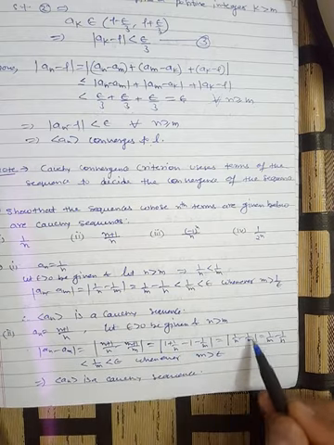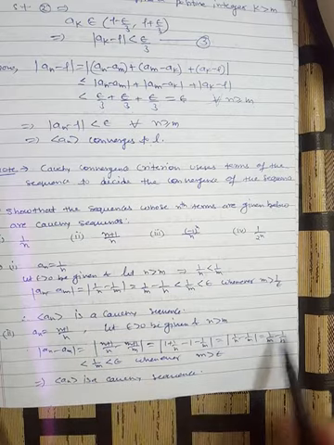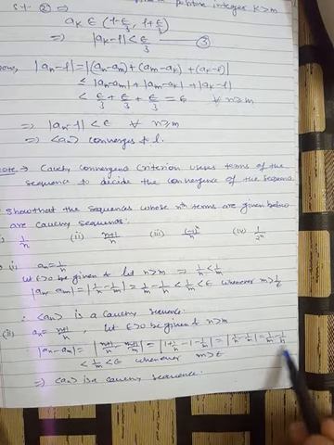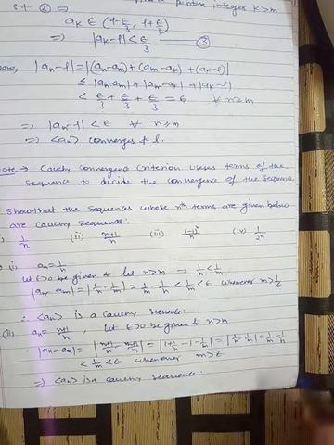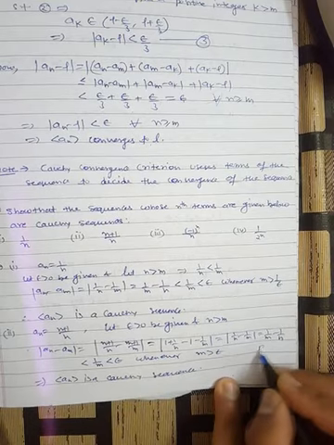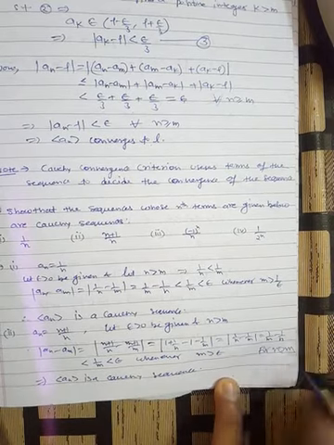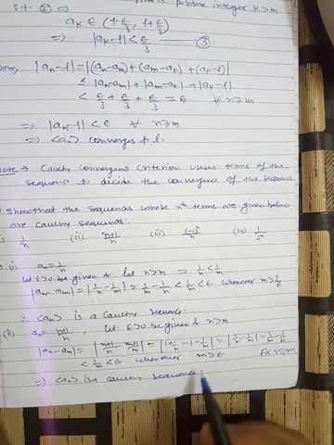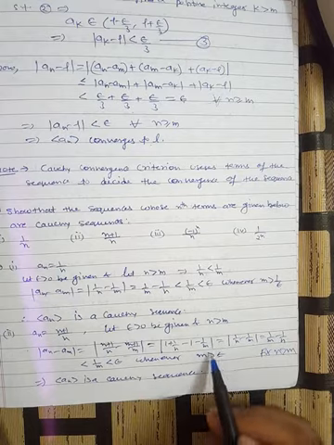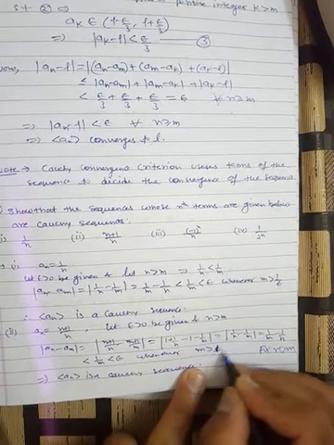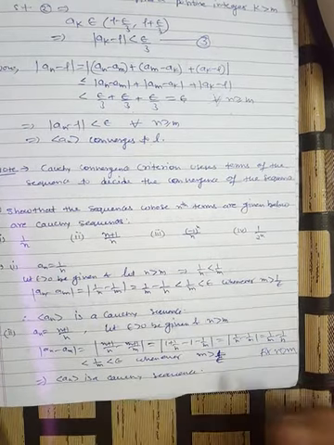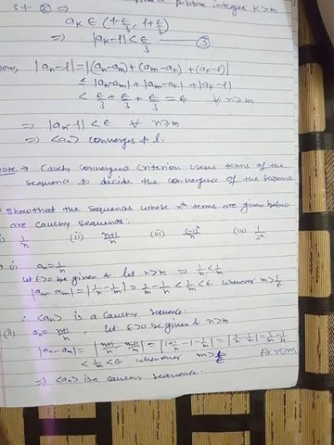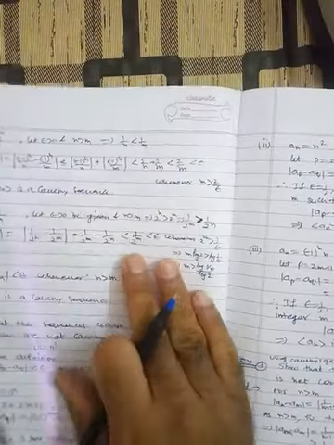So we get 1 by n minus 1 by m, which is almost the same as before. So that is less than 1 by m whenever n is greater than m. And hence this is less than 1 by m, which is less than epsilon whenever m is greater than 1 by epsilon. So we have selected m greater than 1 by epsilon, and hence an is a Cauchy sequence. Fine. If we get such a number, it will be a Cauchy sequence.